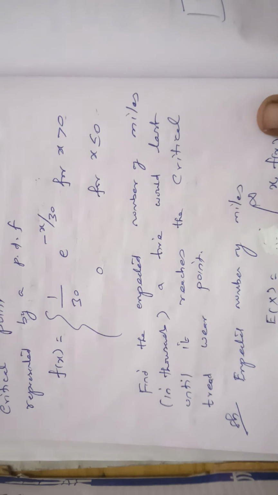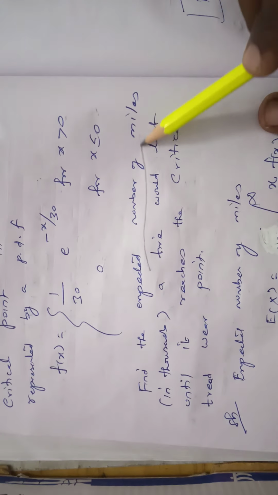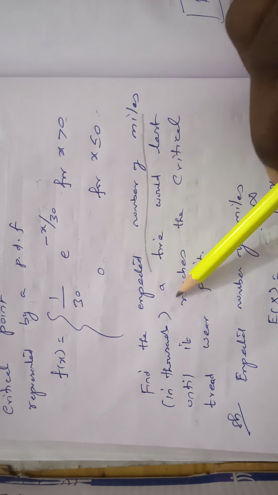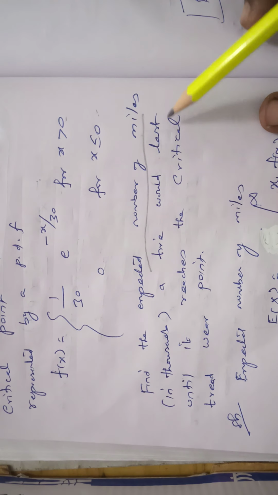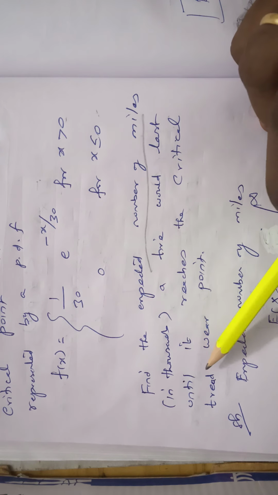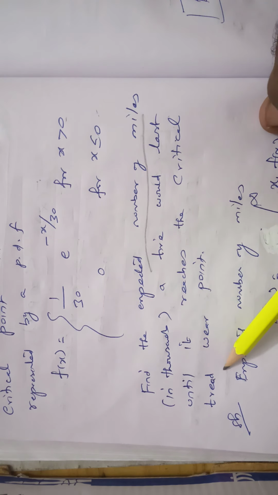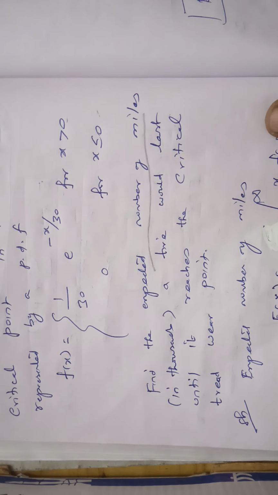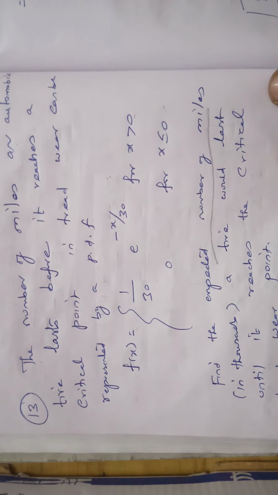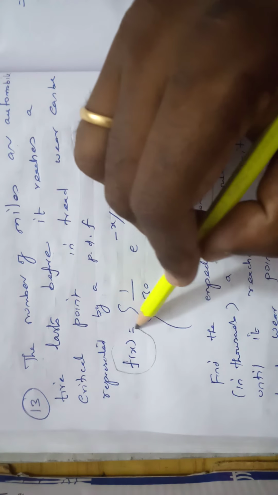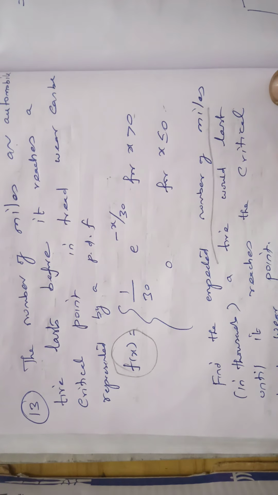Find the expected number of miles in thousands a tire would last until it reached the critical tread wear point. This is the statement of the problem. This problem is a continuous case. Since the function is given as f of x, it is a continuous case, and we have to apply integration.